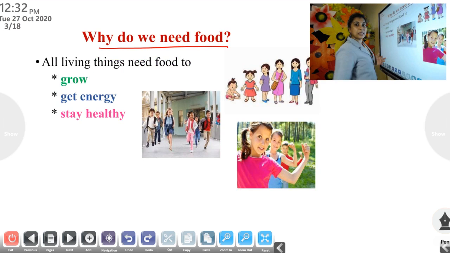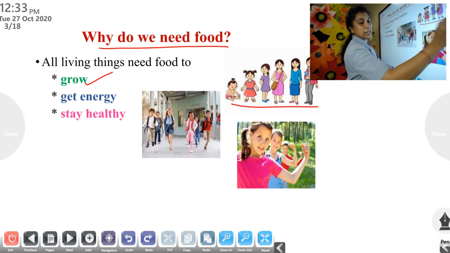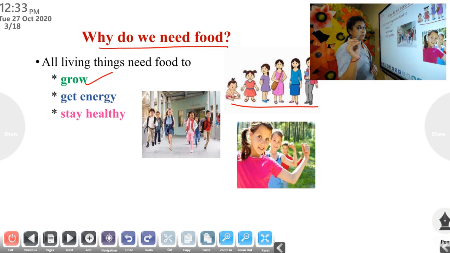One question, why do we need food? You know that all the living things need food. All living things need food. For what? All living things need food to grow. If you won't eat enough food, you won't grow. Okay. Then to get energy. Energy for what? To do all our activities.